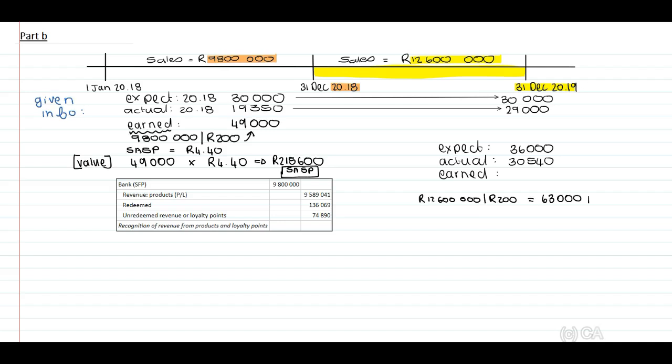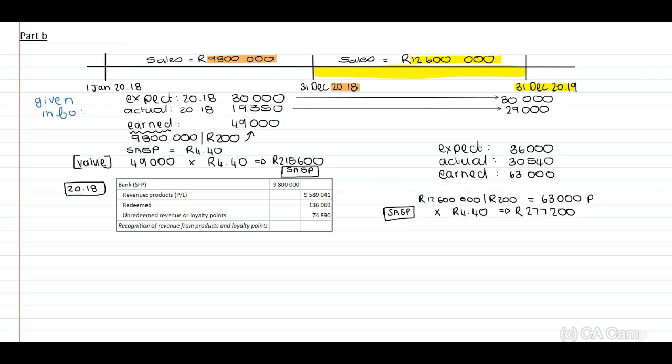Now, this is your points times the 4.40 Rand, which is our standalone selling price. So 63,000 points, and our standalone selling price in terms of the points earned will be an amount of 277,200 Rand value.